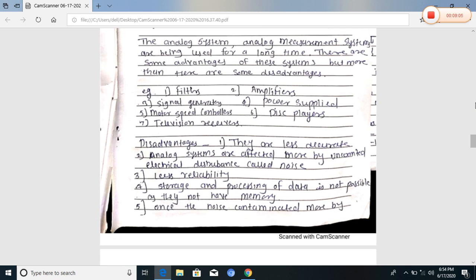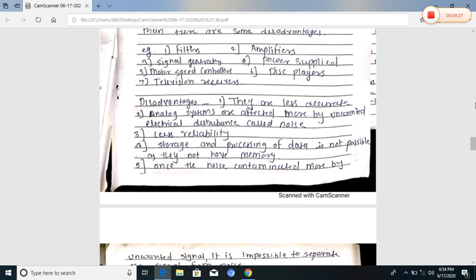The disadvantages are that they are less accurate, they are affected by electrical disturbance called noise, and they have less reliability. Storage and processing of data is not possible because they have no memory, and the signal is contaminated by noise. These are the disadvantages of the analog system.